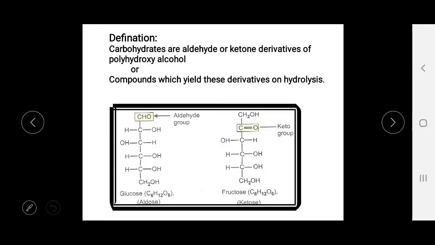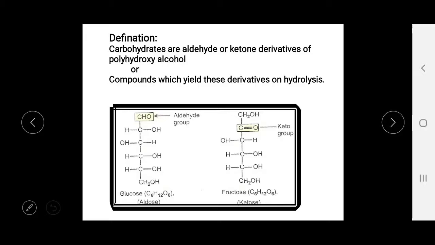According to the definition, carbohydrates are the aldehyde or ketone derivatives of polyhydroxy alcohol, or compounds which yield such derivatives on hydrolysis. When some compounds are hydrolyzed, we get such derivatives, which we call carbohydrates. Now here, as an example, you can see glucose and fructose.